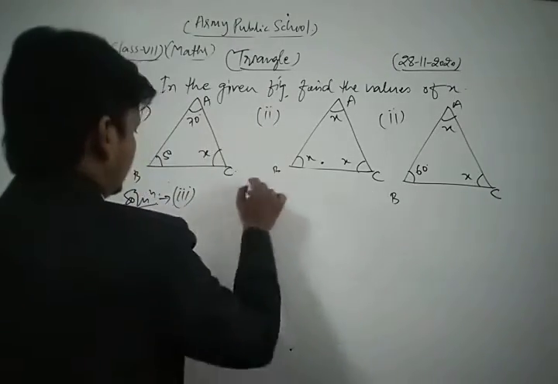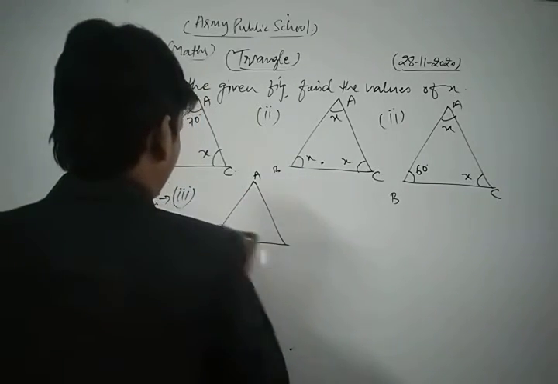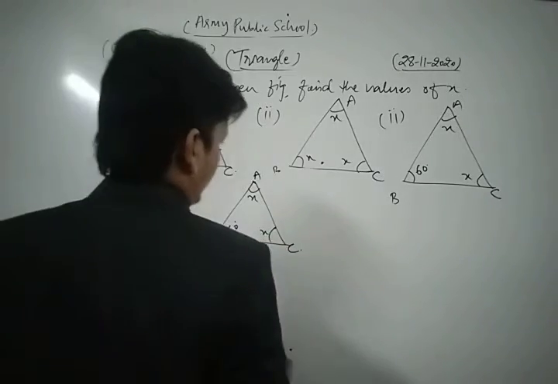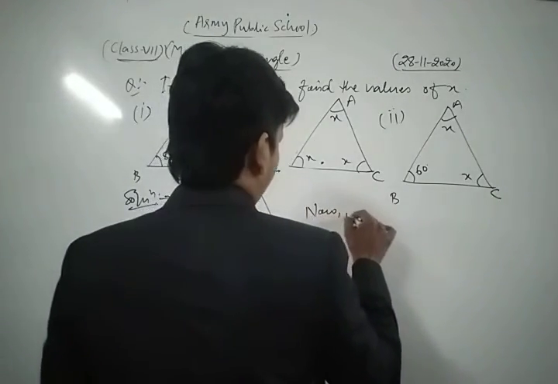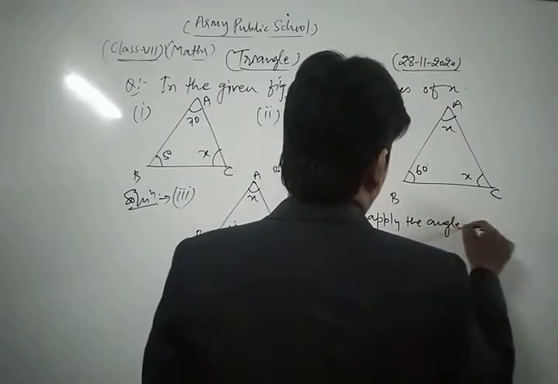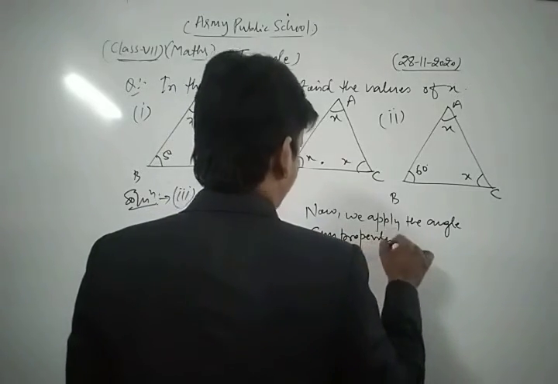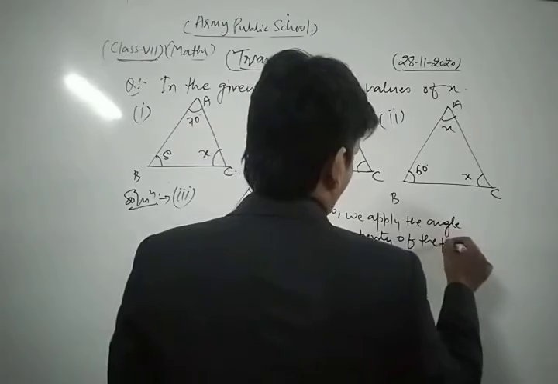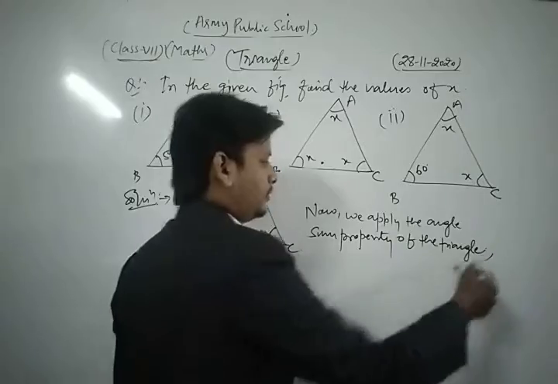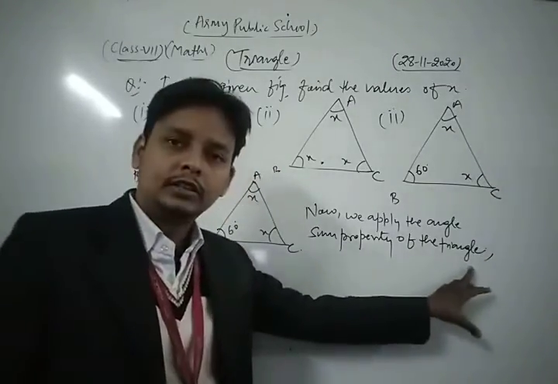Now we take and solve the third part of this question, which is A, B and C. This is 60, this is x, this is x. Okay. Now we apply the angle sum property of the triangle.